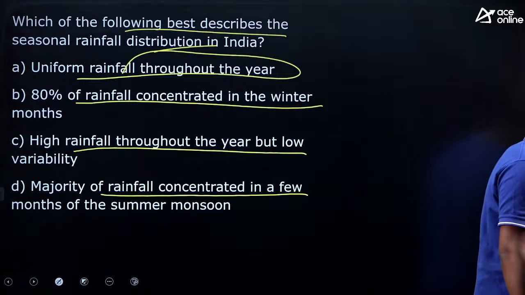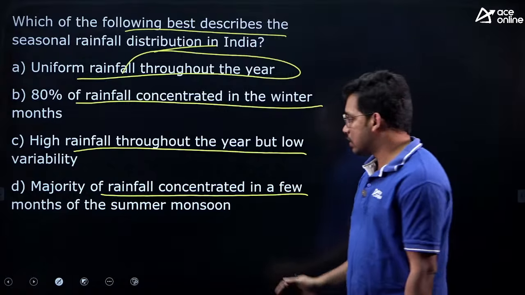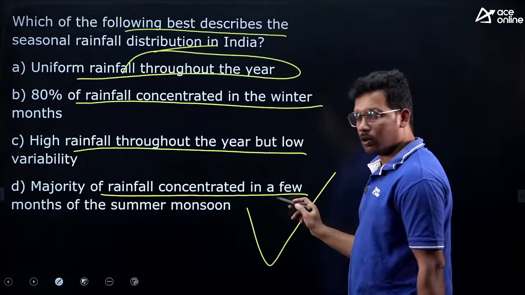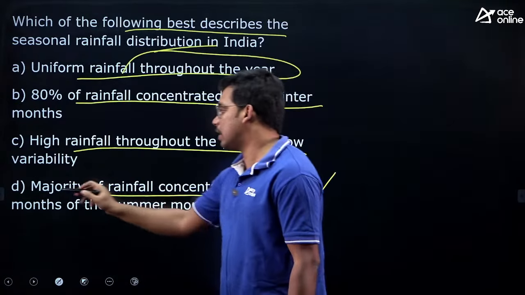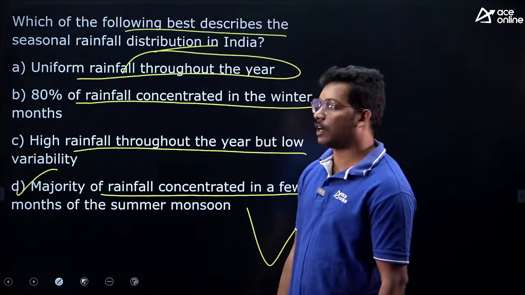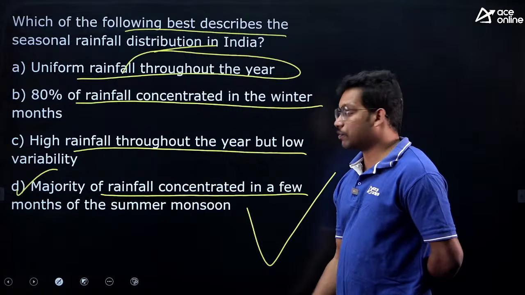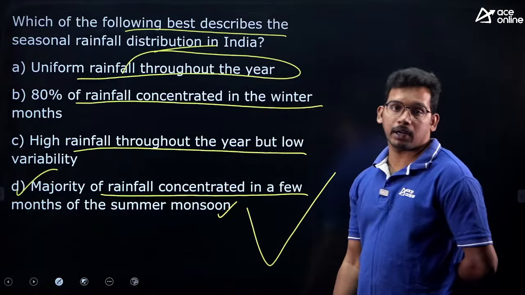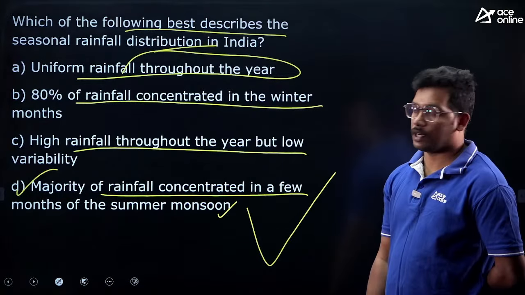Yes, Hare Krishna has answered this correctly. Yes, in the summer season, June and July, we get the high rainfall. The majority of Indian rainfall comes from the southwest monsoon in the summer season. So the answer is D.